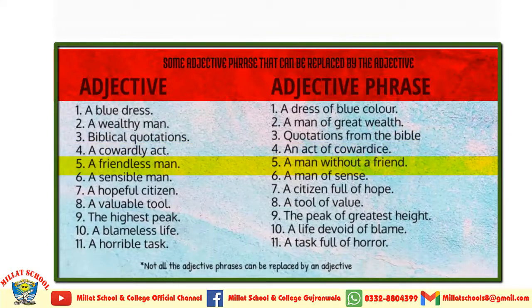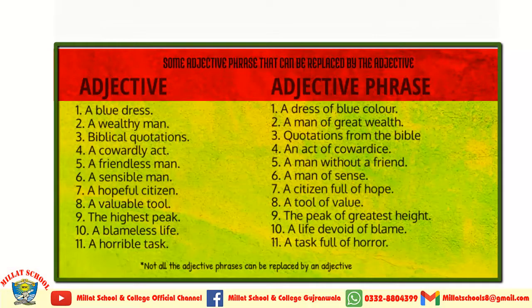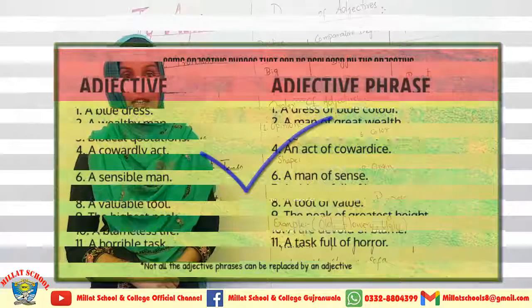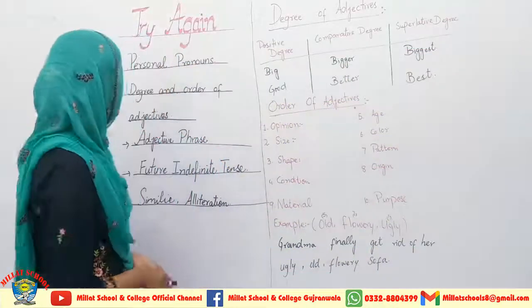A friendless man, a man without a friend. A sensible man, a man of sense. A hopeful citizen, a citizen full of hope. Okay students, all these examples will surely help you to understand the concept of adjective phrase, inshallah ta'ala. Now I am coming towards the next thing.